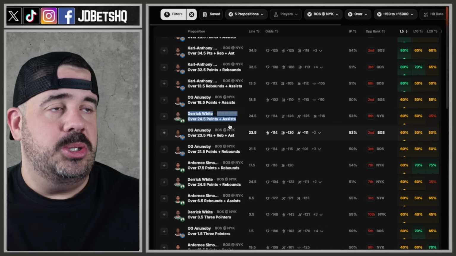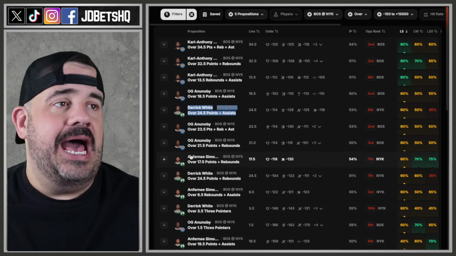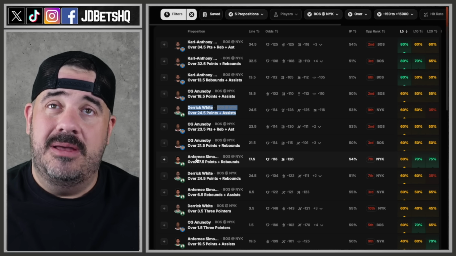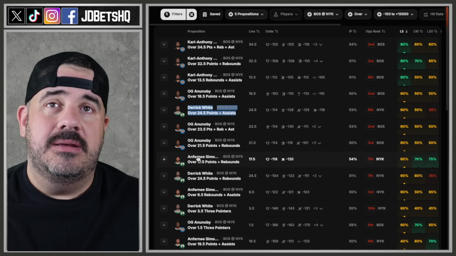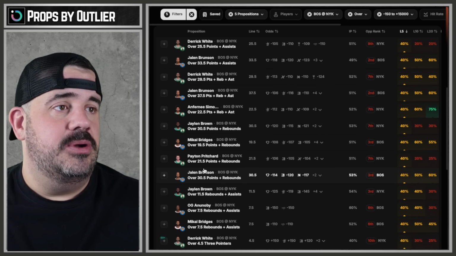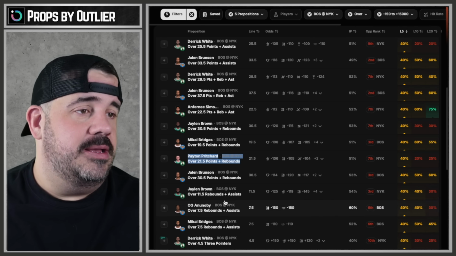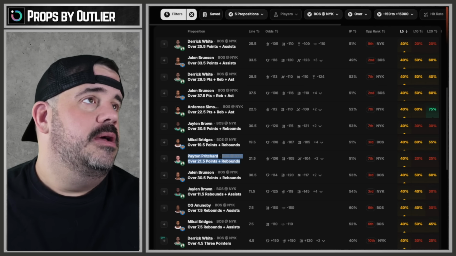Derek White is going to launch a whole gaggle of threes, so I will absolutely look at that. I keep forgetting Simons is on the team now because, hell, he's not even starting. Pritchard starting, and Pritchard for threes, absolutely. That should be a play too, because there's one team that's going to shoot threes. It's Boston. They love the three. Live and die by it. They don't care.